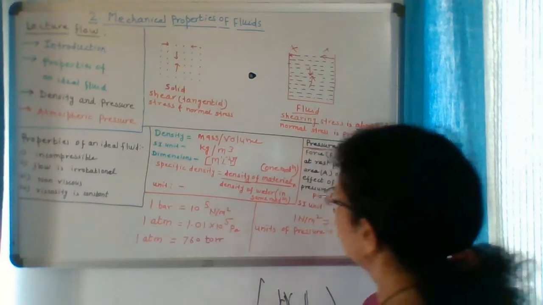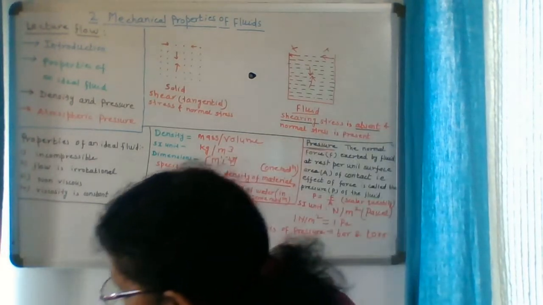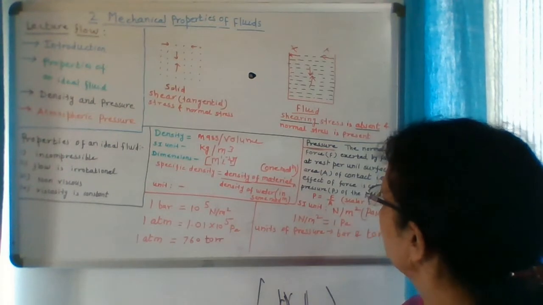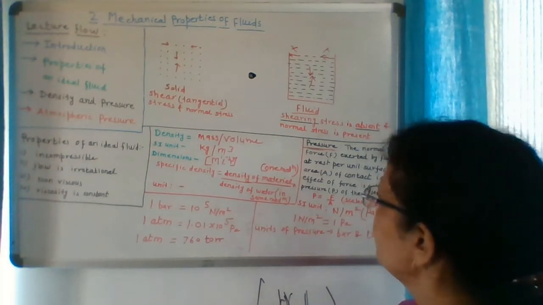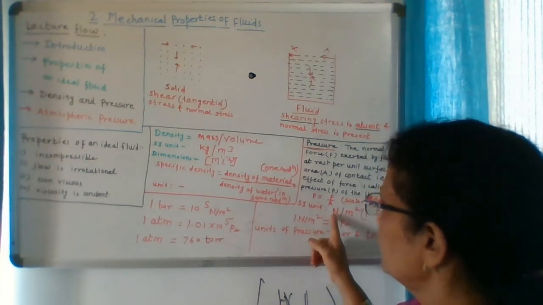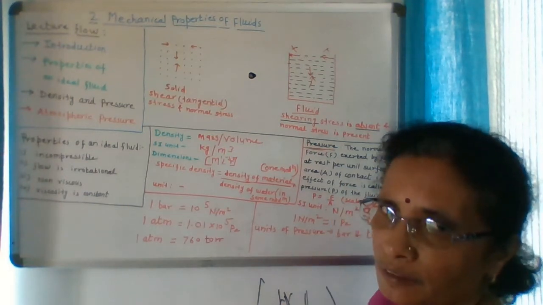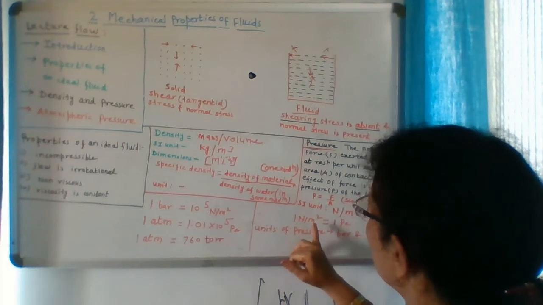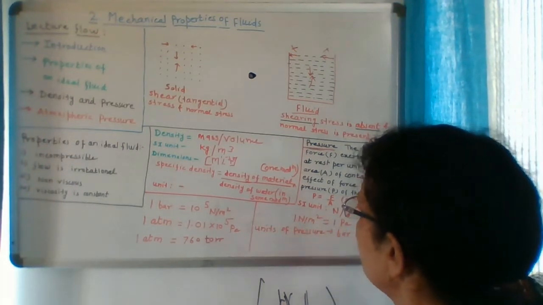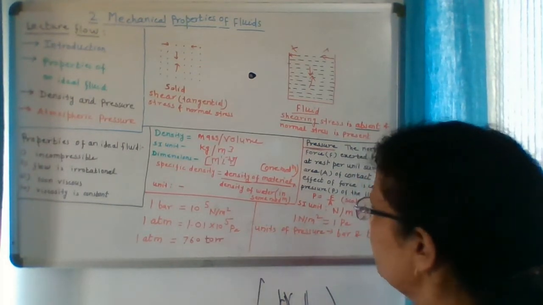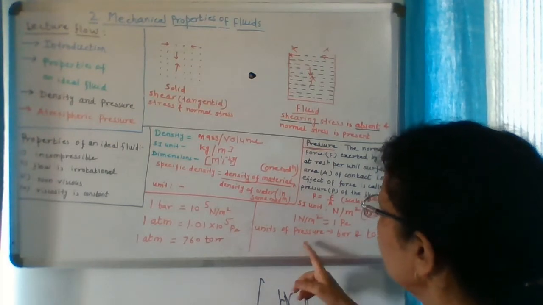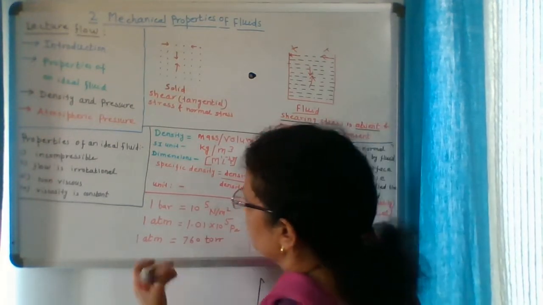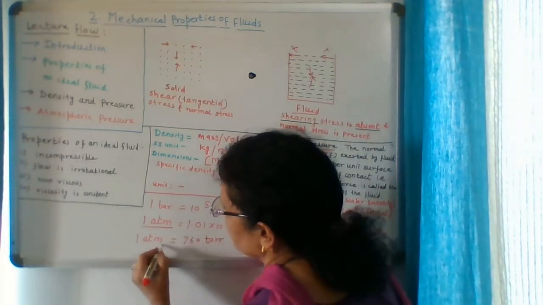Now again, these are the units. The SI unit is Newton per meter square. You can write down the dimensions also: dimensions of pressure, dimensions of force, and dimensions of meter square. So you can write them on your own. 1 Newton per meter square is equivalent to 1 Pascal. Different units are bar and torr, and one new name is 1 atmosphere.